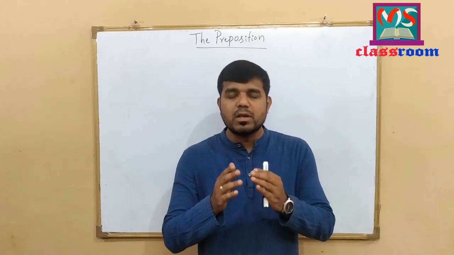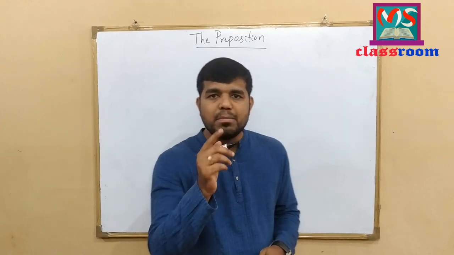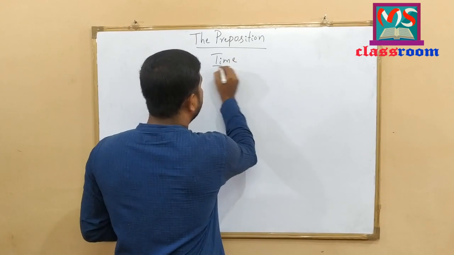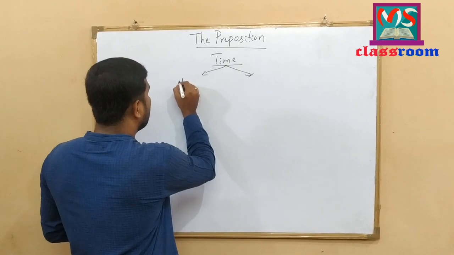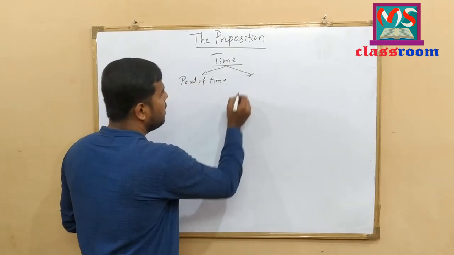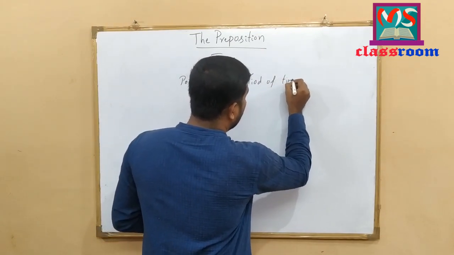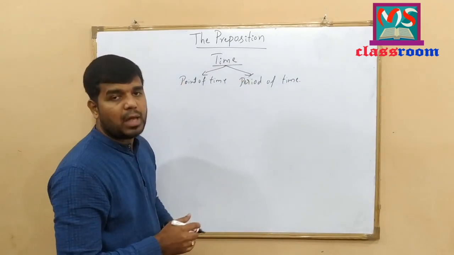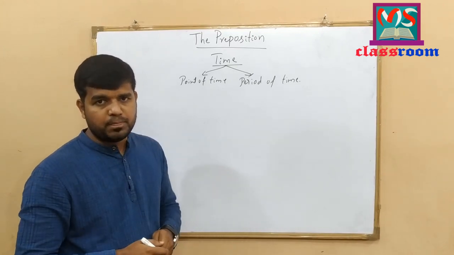Let us discuss the use of prepositions according to time. One thing you should remember, time has two dimensions. They are point of time and period of time. Which are the two dimensions of time? Point of time and period of time. According to point of time and period of time, we use many prepositions. Let us discuss one by one.